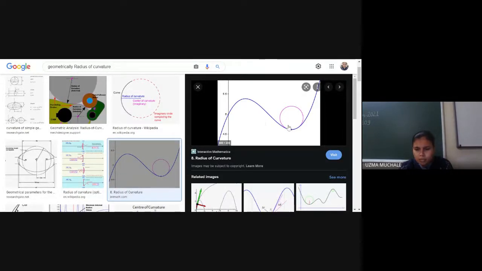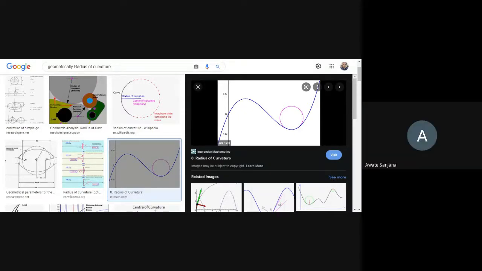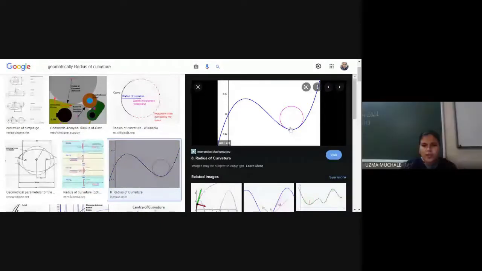At this point, if you want to find the radius of curvature, what do we mean by the word radius in radius of curvature? At every point you are going to complete one circle, and that is nothing but your radius of curvature. If you remember, while solving the example, we first found the radius of curvature and then took the reciprocal. Does everyone remember? Yes, ma'am. So this is the radius of a circle at every point. At every point you have to find one circle, complete the circle. That is the radius, and the curvature is its reciprocal.